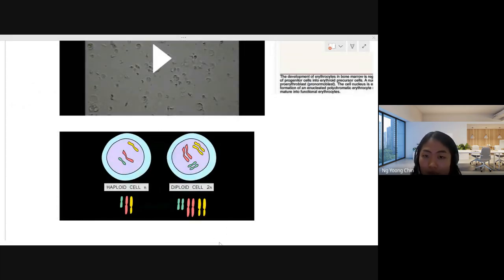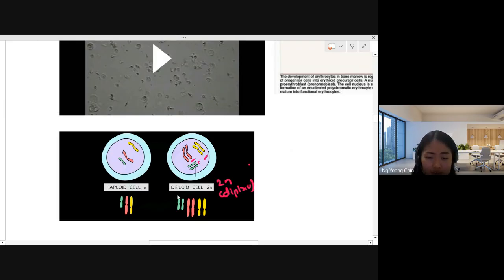Okay. So what is meant by haploid and diploid cell: in haploid, you can see they have just one set of chromosomes. However, in diploid, you have a pair, so you call it 2N, which means diploid. 2N means that each of the chromosomes has another pair.